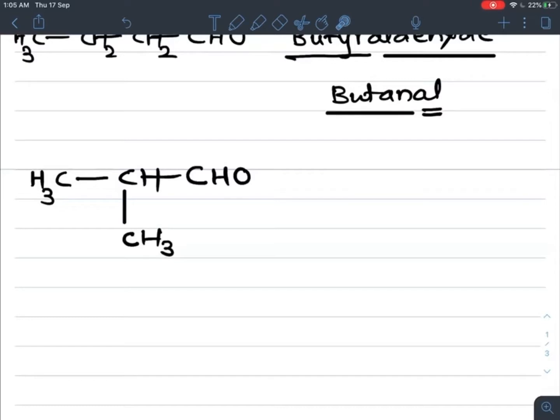The functional group of this compound is the CHO group. From the side opposite the functional group, if the second carbon is attached to a methyl group, then the prefix iso is used. And with a total of four carbons, again it is butyr. So the name of this compound is isobutyr.